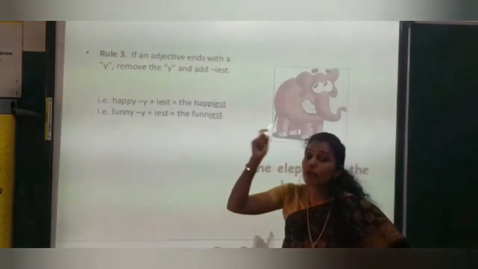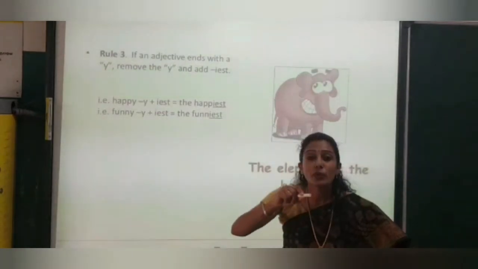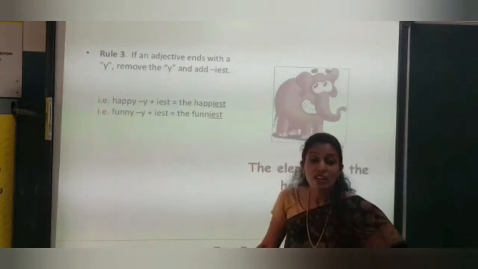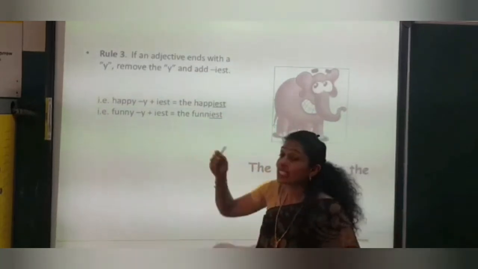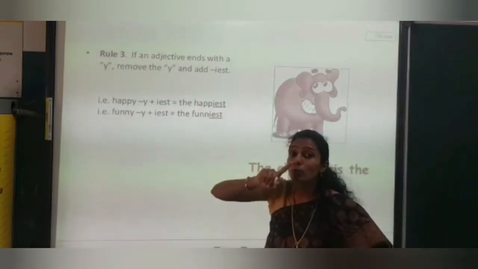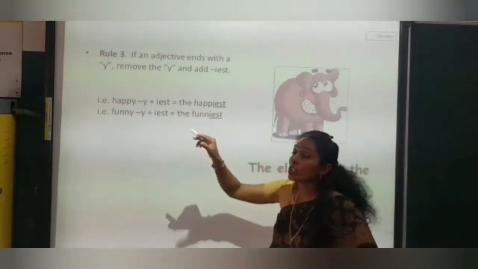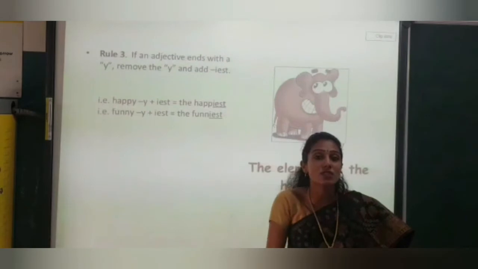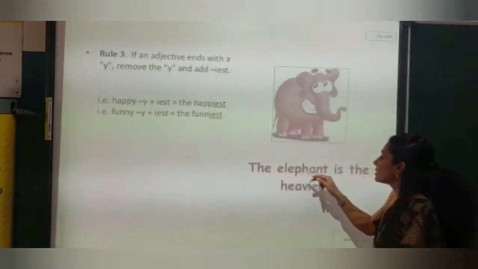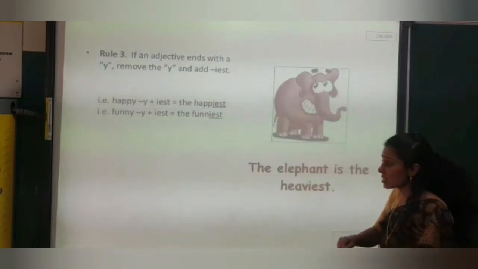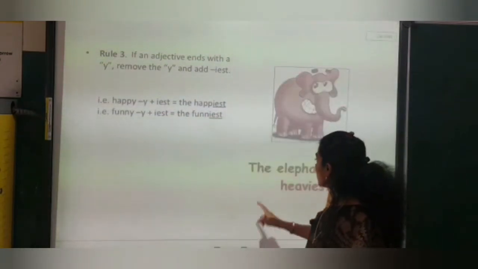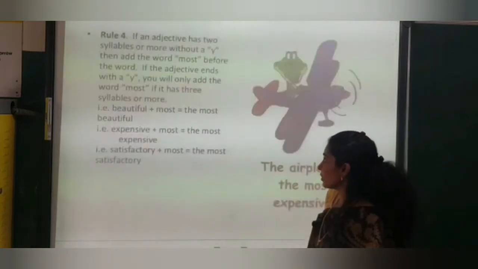But in the superlative, what will we add? We would add iest: happiest, funniest, tiniest. And we don't forget to put the article "the", because it is a superlative form, the last form of the degree. The happiest, the funniest. The elephant is the heaviest. Who is the heaviest? Elephant. So we use the word: the elephant is the heaviest.